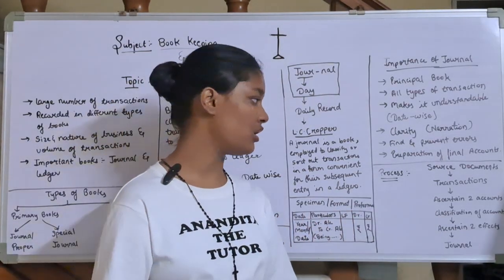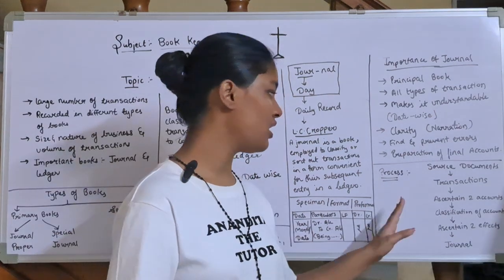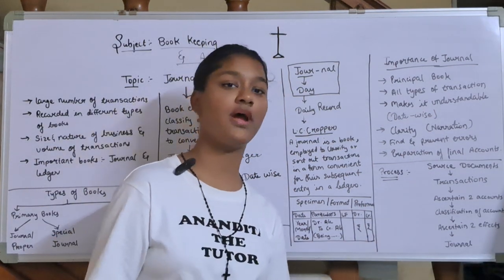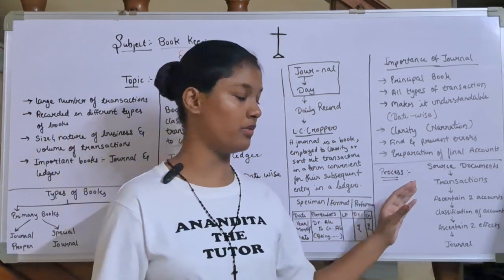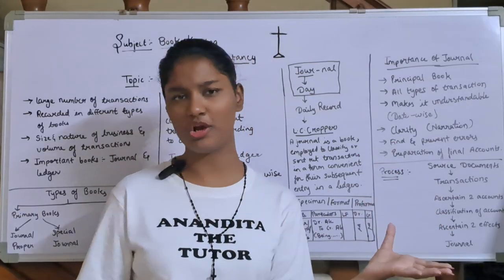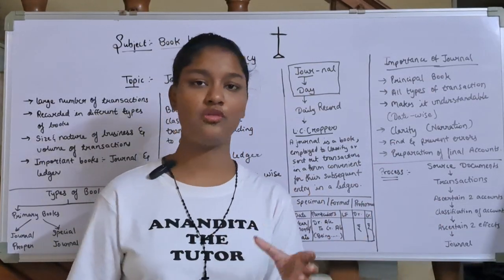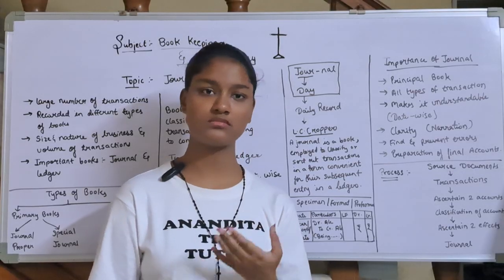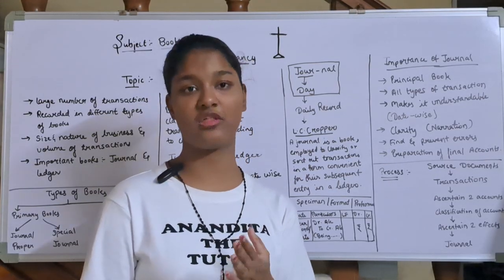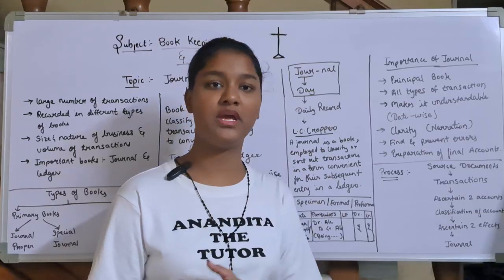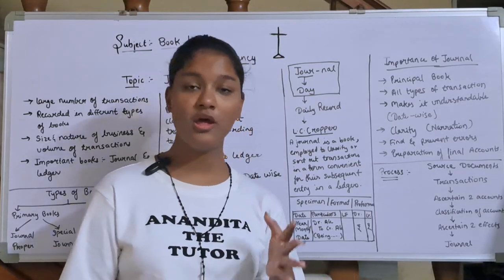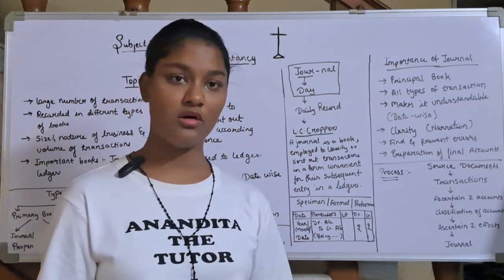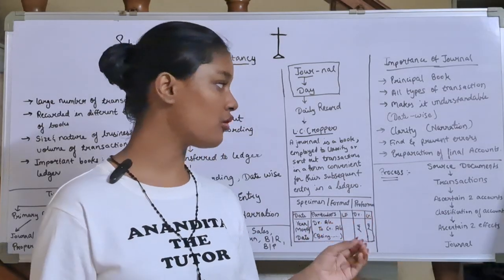Now we'll move on to the process of journal. In the process, you first have to find what is the source document. Source document means initial documents, from where you are going to find the transactions which you are going to record. For example, any invoice or any bill will be a source document.